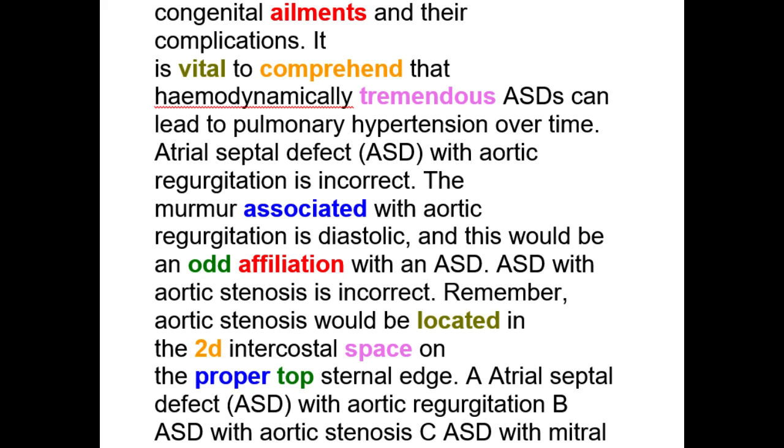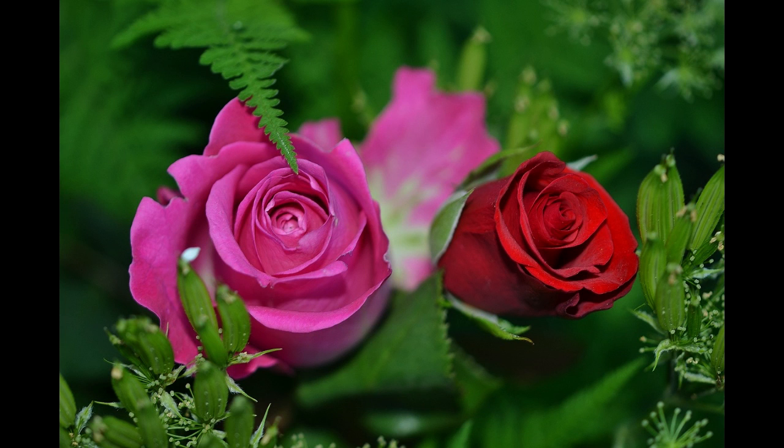ASD with aortic stenosis is incorrect. Remember, aortic stenosis would be located in the 2nd intercostal space at the right upper sternal edge.